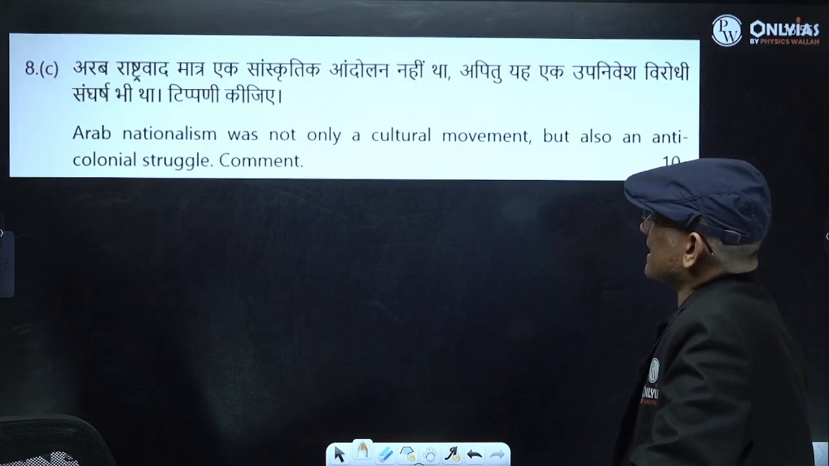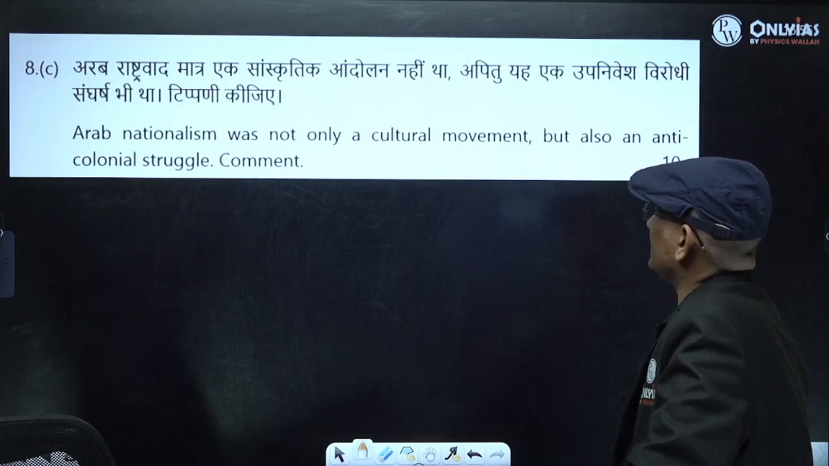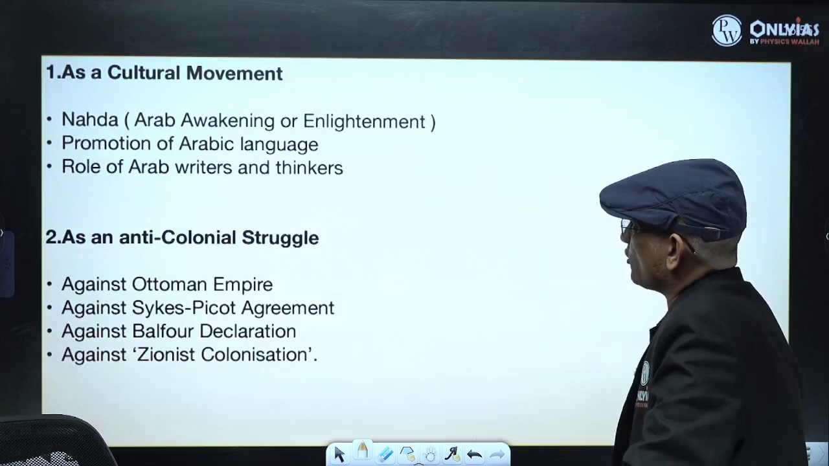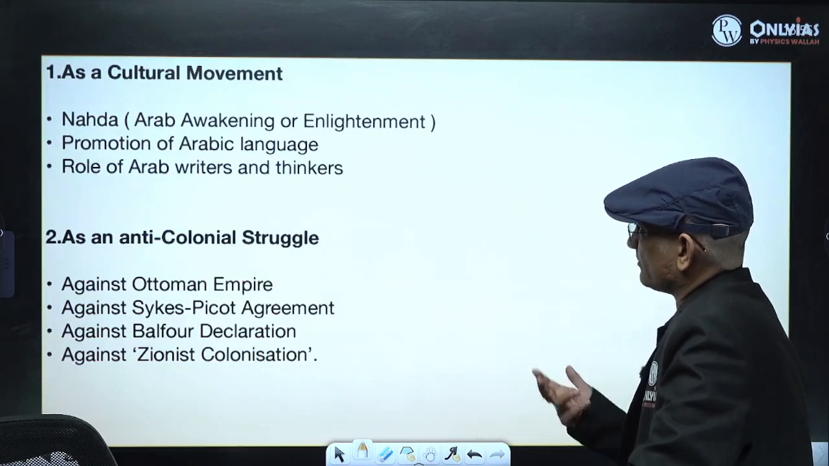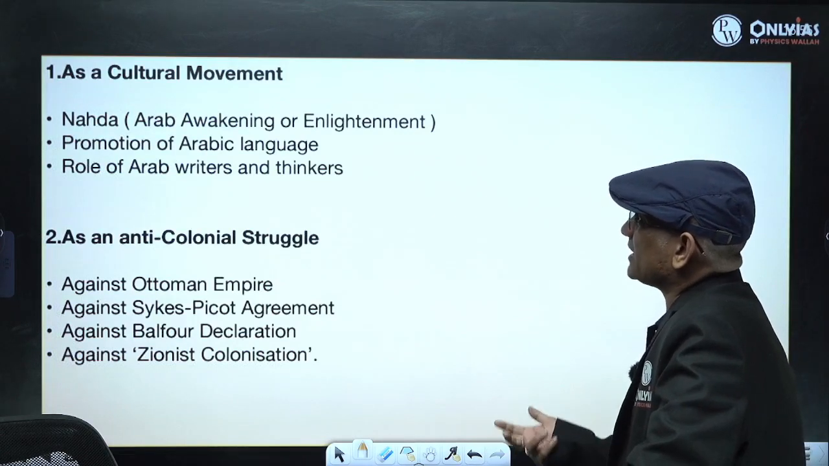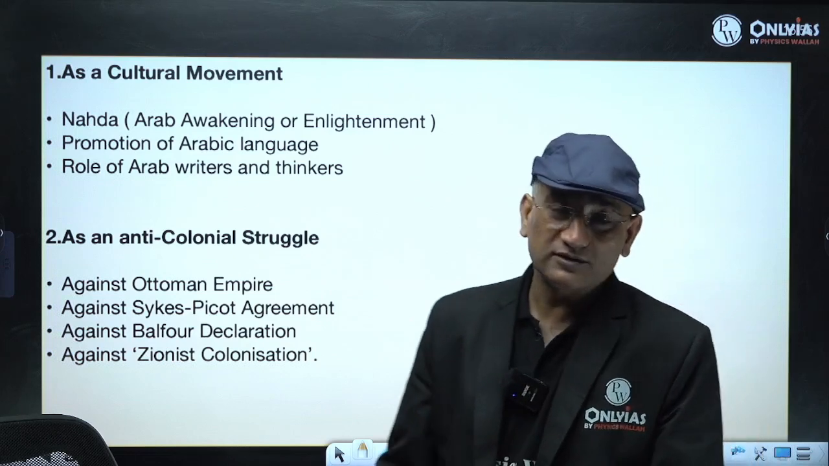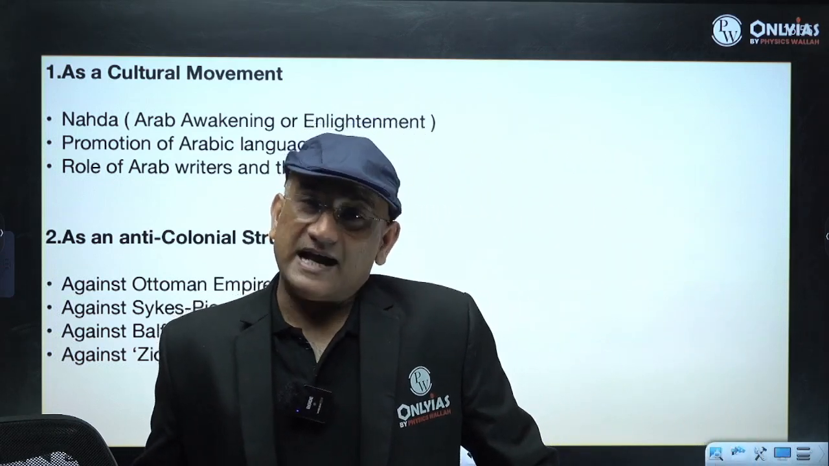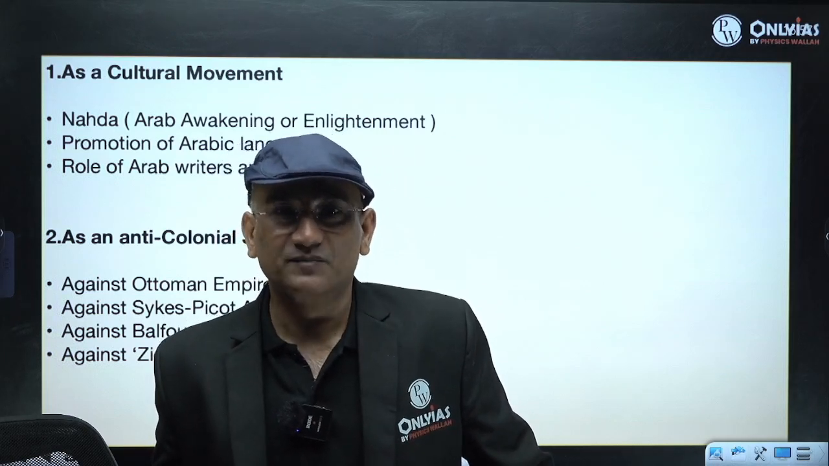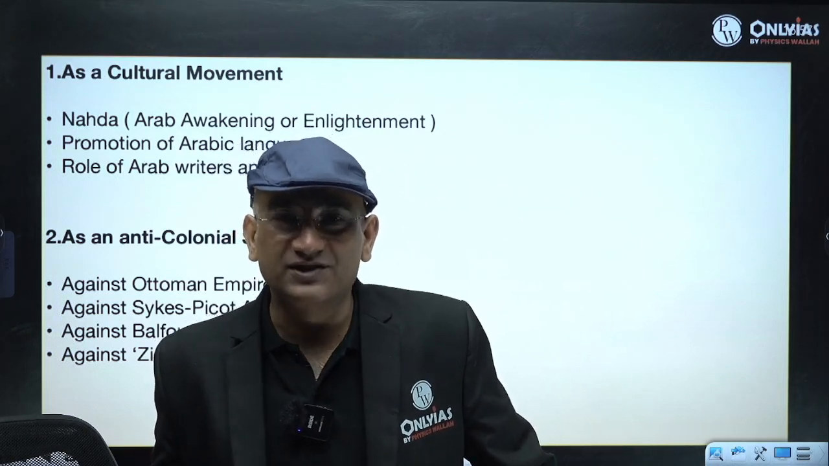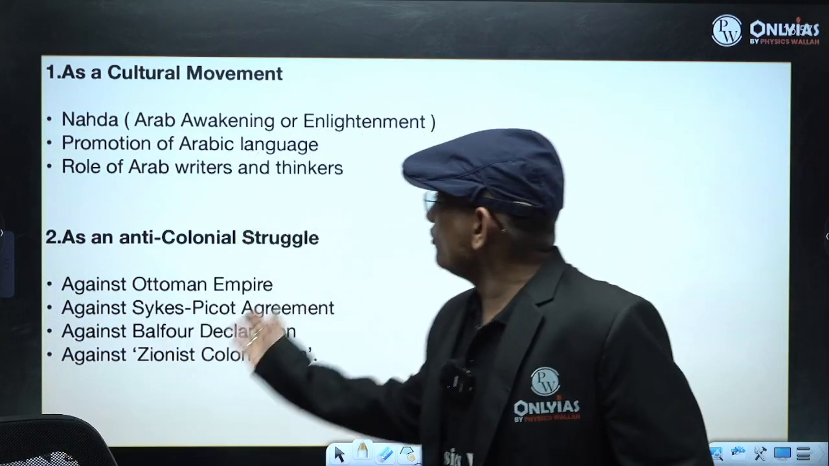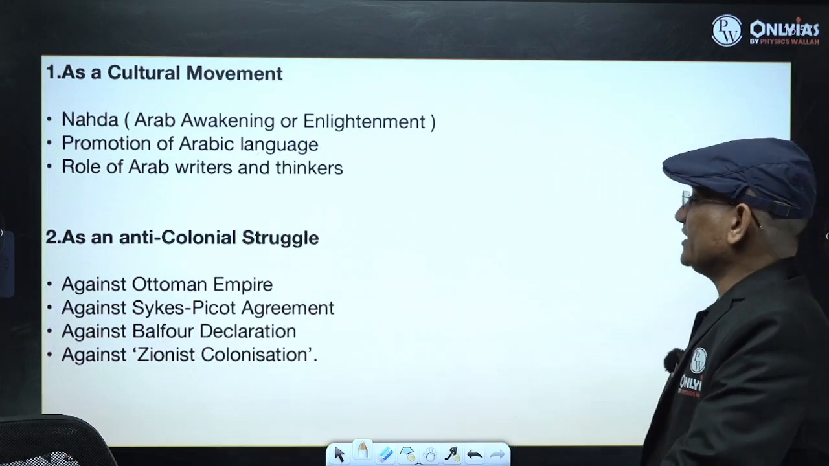Then, Arab nationalism was not only a cultural movement but also an anti-colonial movement. So for Arab nationalism, you can mention how it was a cultural movement, how there was enlightenment, promotion of the Arab language, the role of Arab writers, and then how it became political: the Arab League was formed after the Second World War, right? And then in the 1950s, when Colonel Nasser led the movement of Arab nationalism, it was against some colonial power, right? So now you have to write how it was an anti-colonial struggle.